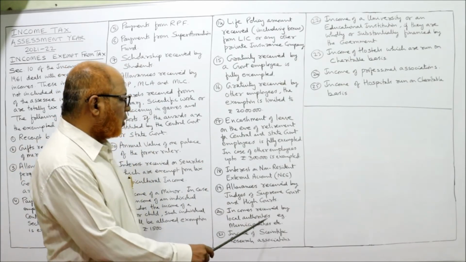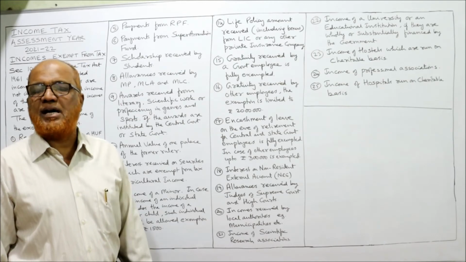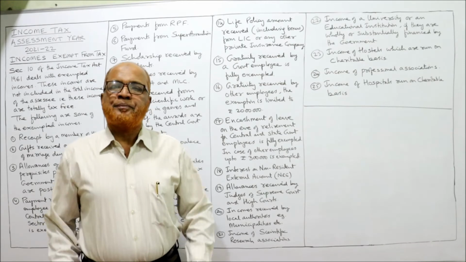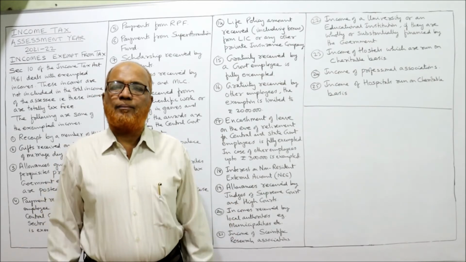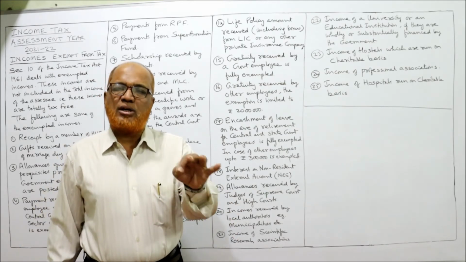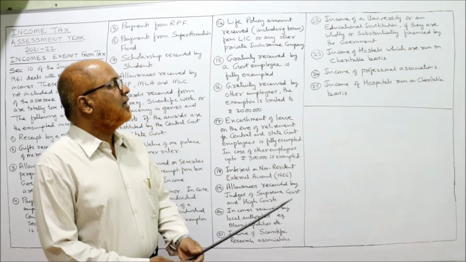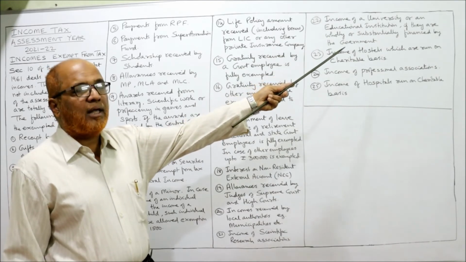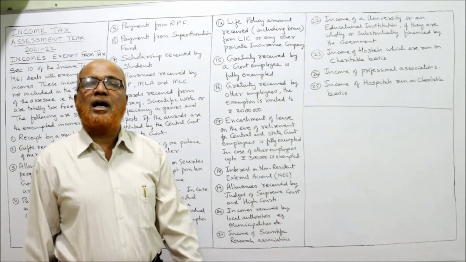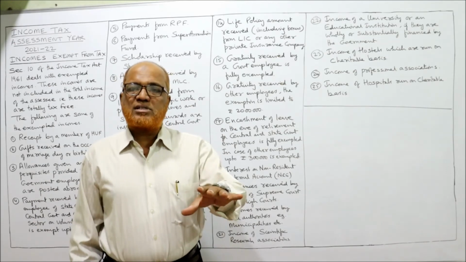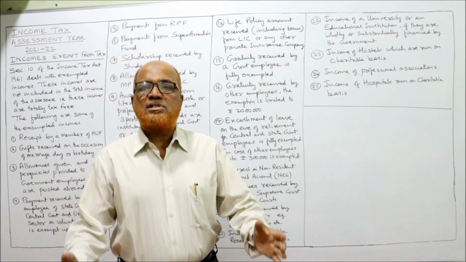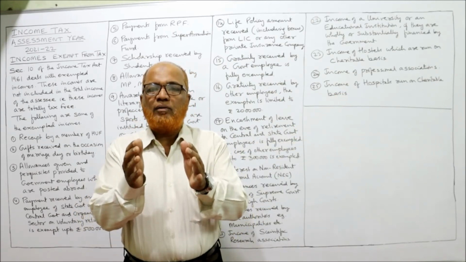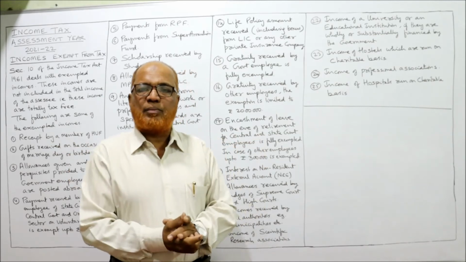Then incomes received by local authorities like municipalities, etc. are fully exempted. Income of scientific research associations. There are many associations doing scientific work. The Income Tax Act says associations doing scientific research are fully exempted. Next, income of a university or any other educational institution if they are wholly or substantially financed by the government. That income of the university or educational institution is fully exempted from tax.